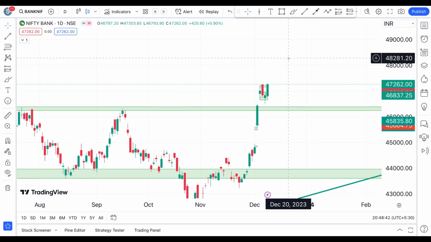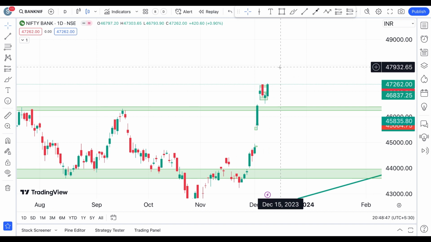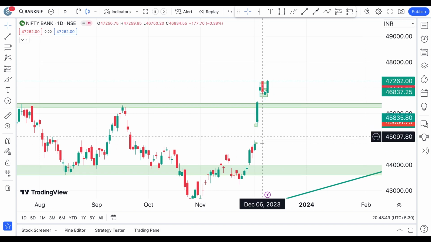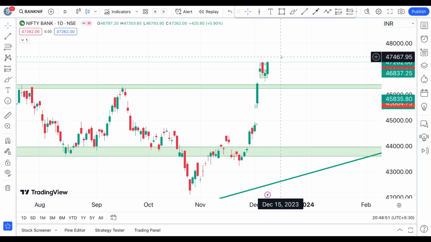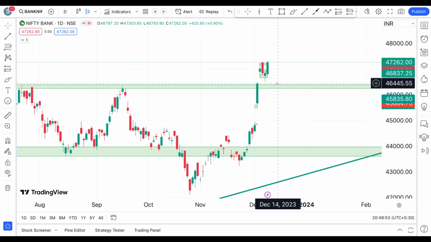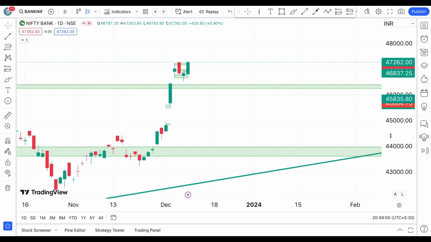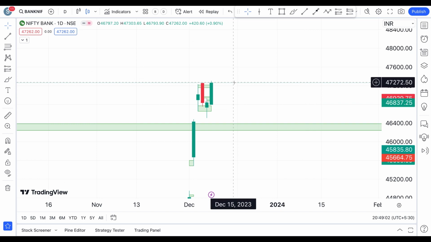Don't take any positional trades according to these market scenarios, because markets are at dangerously high levels. We don't know whether it is going higher. If it is going high, it is going too aggressively. If it starts falling, it's going to come down very fast, and it may come back to these levels to check and take support. But for the time being, on a daily chart, it's looking bullish on the Bank Nifty as well.